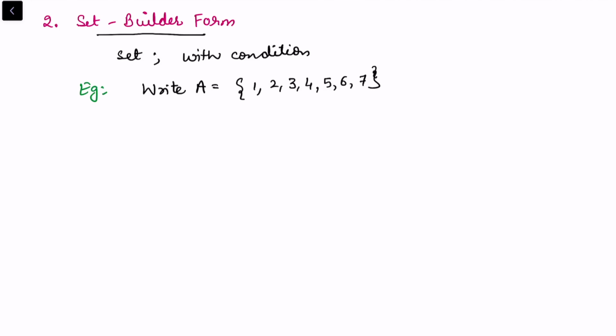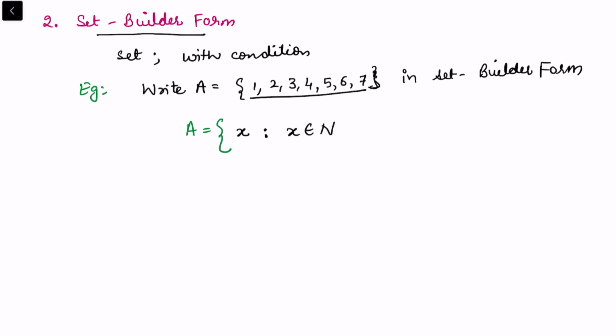We can see from these curly brackets that this is a set, but I want to write this in set builder form. In this set I only have natural numbers starting from 1 and finishing at 7. So I want to construct a set A which consists of an element x, where x belongs to natural numbers. You can see that this is the notation for belongs to. But there is a condition on x.